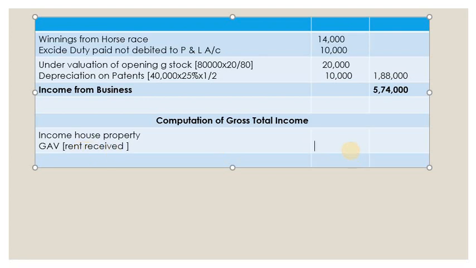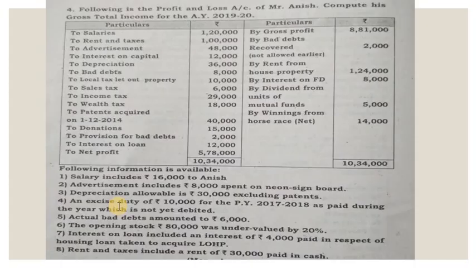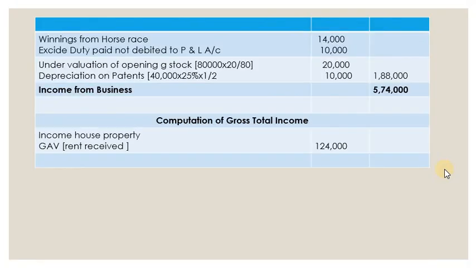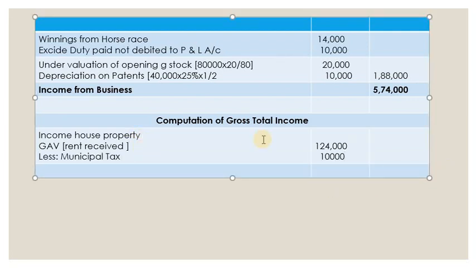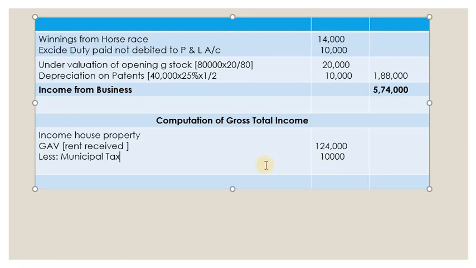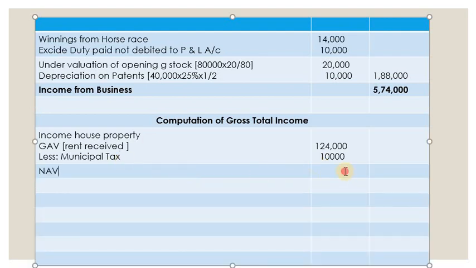Let's write here 1,24,000. No rates to compare, no vacancy period, nothing. But there are municipal taxes given in the problem. We can see here local taxes on let out property, that is 10,000. That has to be deducted. So municipal tax 10,000, and the remaining is your NAV. How much is the NAV? NAV is 1,24,000 minus 10,000, that is 1,14,000.